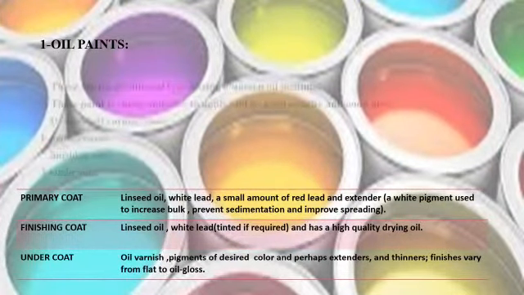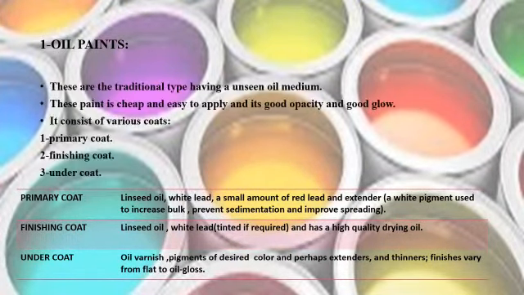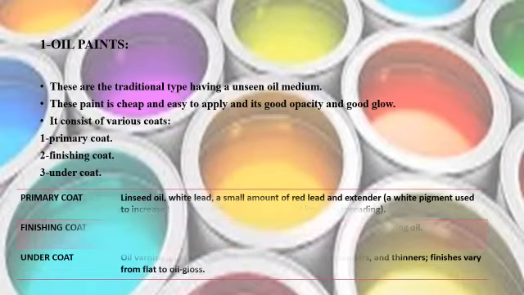Oil paints. These are the traditional type having a linseed oil medium. These paints are cheap and easy to apply and have good opacity and good gloss. They consist of various coats. Number one, primary coat. Number two, finishing coats.